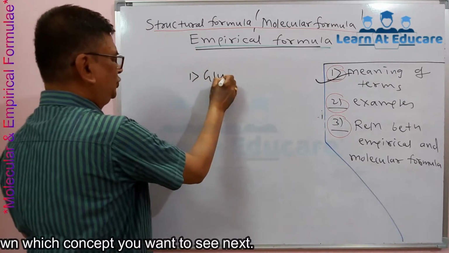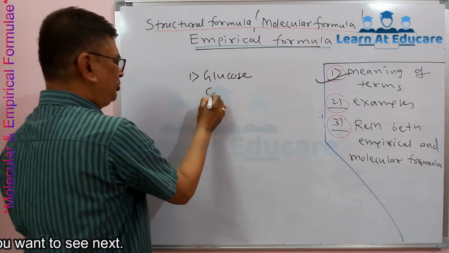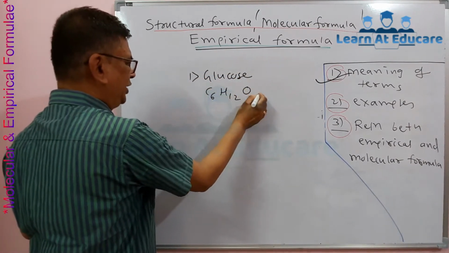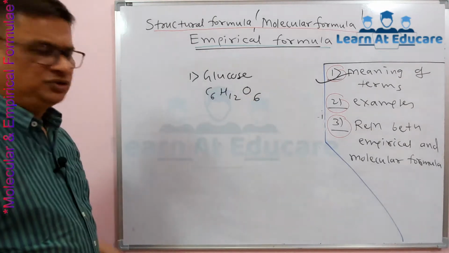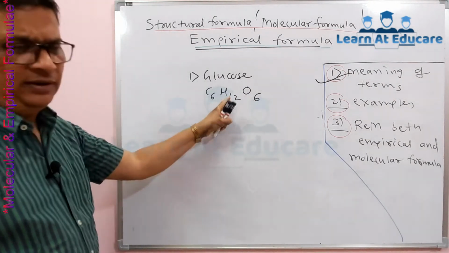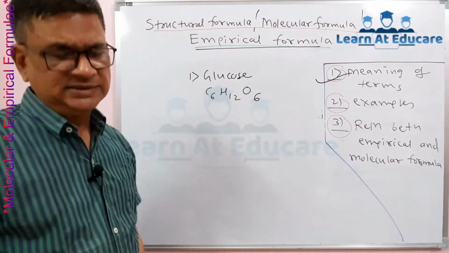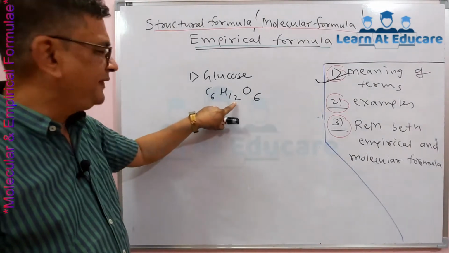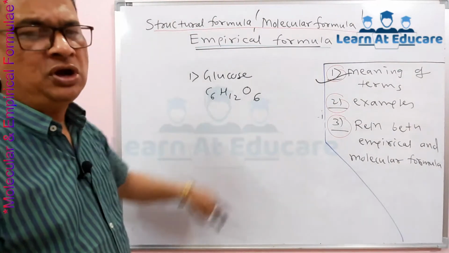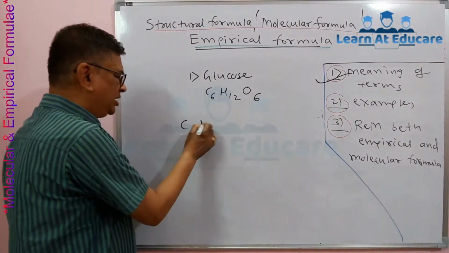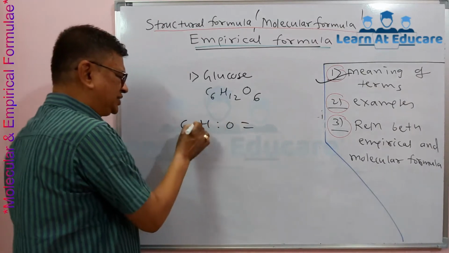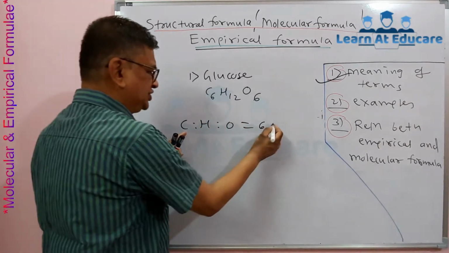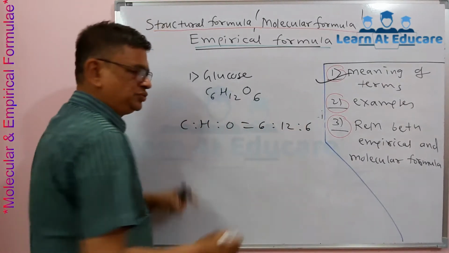The first example is glucose. The molecular formula of glucose is C6H12O6, meaning one molecule of glucose contains 6 carbon atoms, 12 hydrogen atoms and 6 oxygen atoms. So here the carbon to hydrogen to oxygen ratio is 6:12:6.